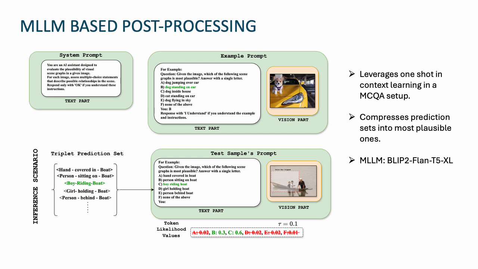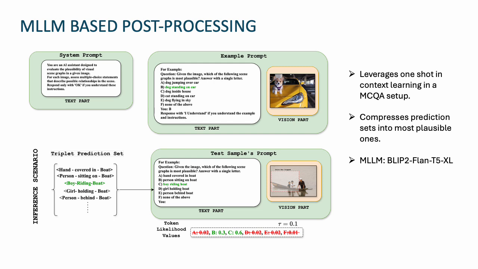The output of the MLLM is the option that is the most plausible choice among the 5 that is being shown to the MLLM itself. Now, using the token likelihood scores, we threshold these 5 choices and select the ones that are the most plausible with respect to the given visual context.